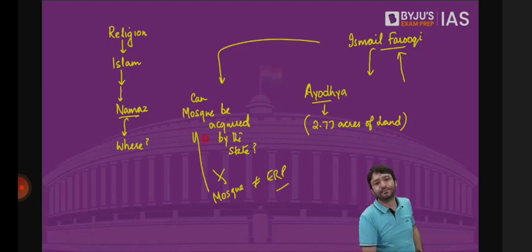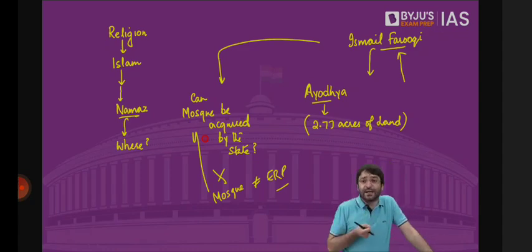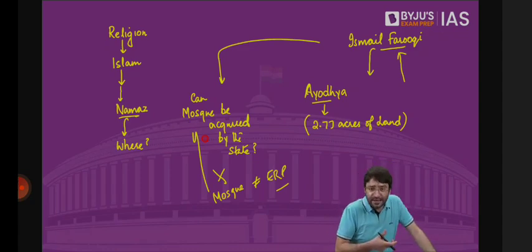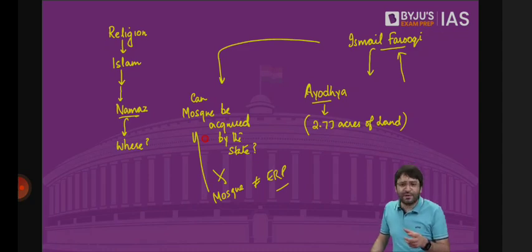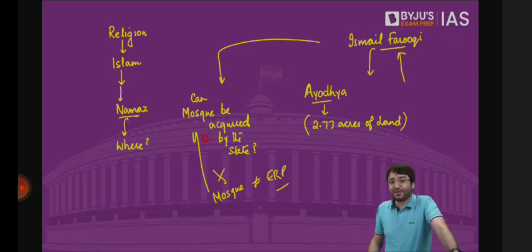That means a secular country like India, a secular institution such as the judiciary, it gets to decide what is essential to a religion, what is not essential to a religion. Judges may be well versed in law. Judges may be well versed in the constitution. Judges may be well versed in the criminal laws, the civil laws, but judges may not be well versed with religion, with the religious scriptures.